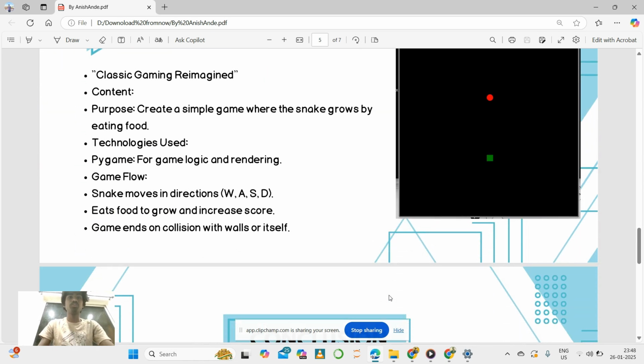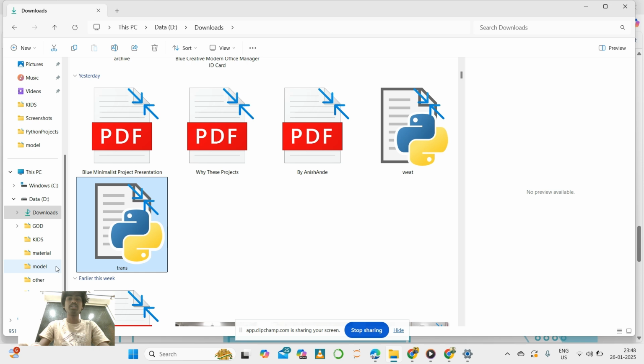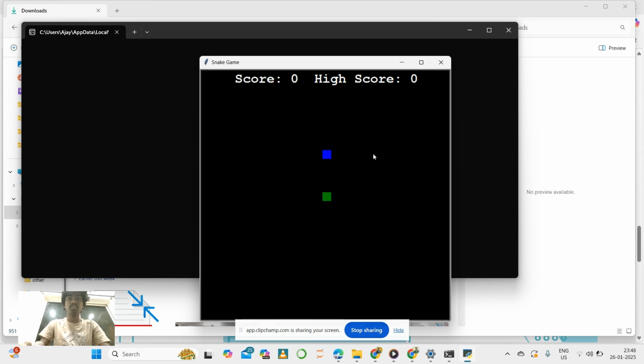I think many of you can relate to this game. This was our childhood memory. First, I will show you the working model of this game. This is how you can play here. We can use four buttons for running this game.